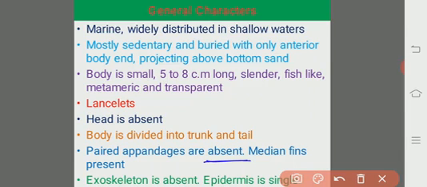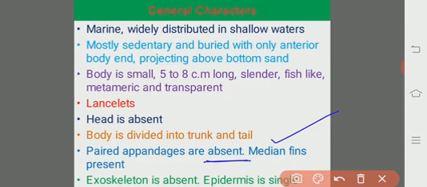So whatever the appendages may be, either fins or limbs, both kinds of paired appendages are absent in cephalochordata, but median fins are present.